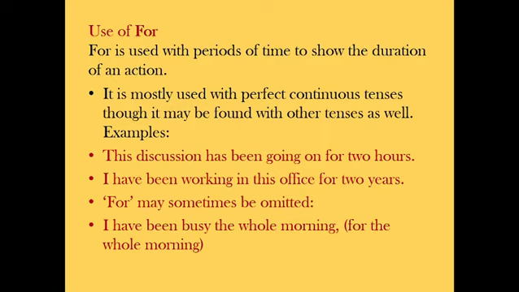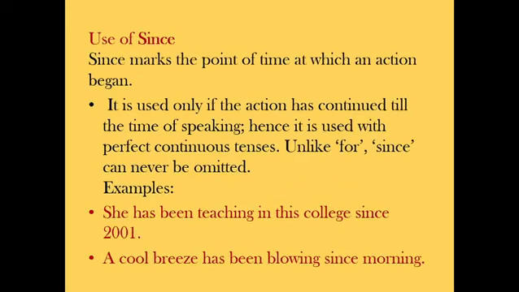Let us see some examples. This discussion has been going on for 2 hours. It is in the perfect continuous tense, and so you're using for. I have been working in this office for 2 years. For may sometimes be omitted. I have been busy the whole morning, for the whole morning. So you have not been using for over here, but it is totally optional. But if you would be using it, I'm not going to consider that a wrong sentence.